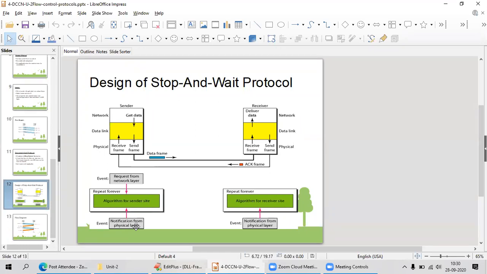Whenever the physical layer sends a notification, I have received a data, then it will directly remove the header and trailer of that particular data, extract the data, and forward it to the next level through the network layer.